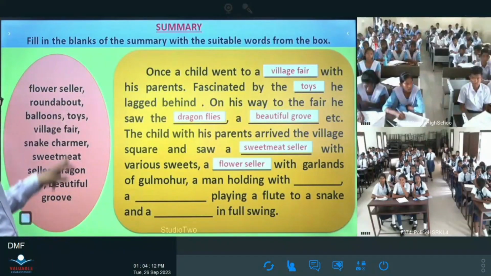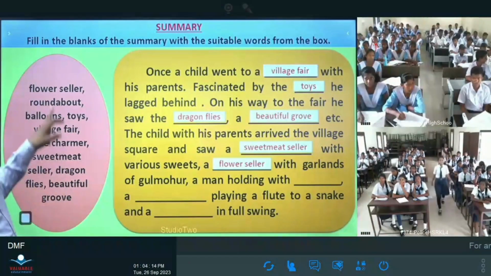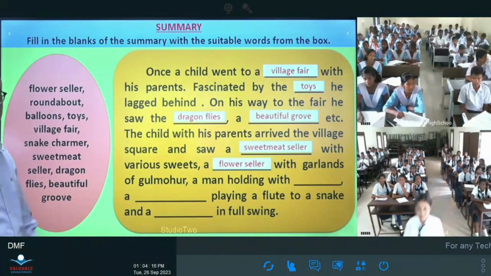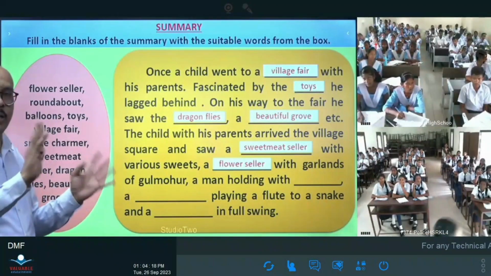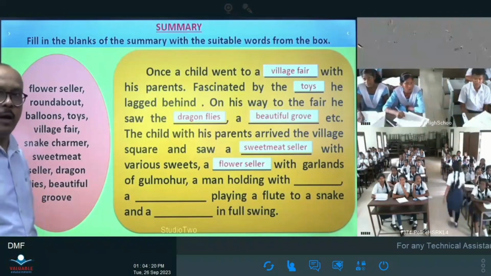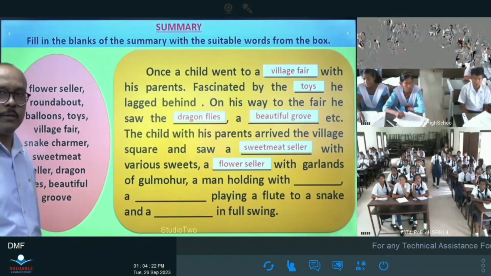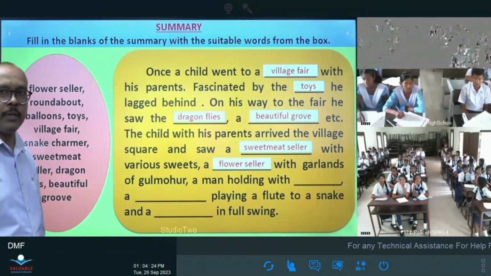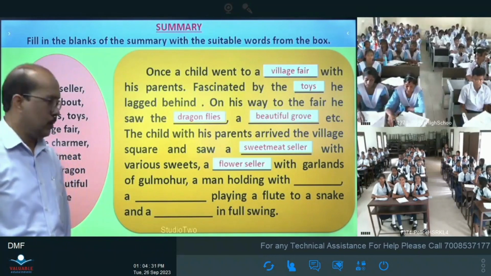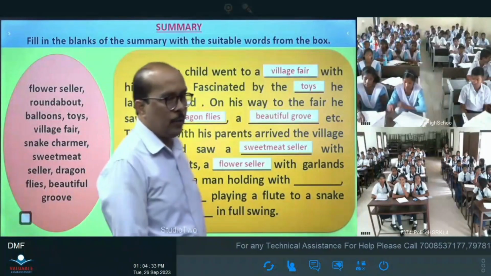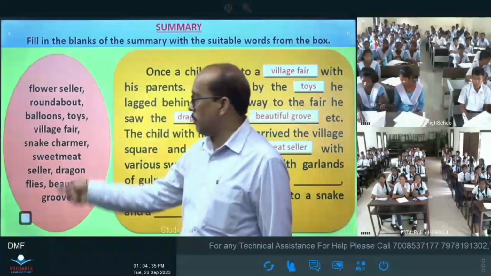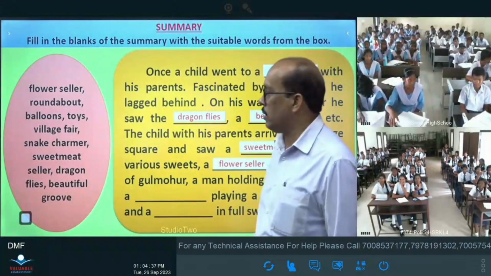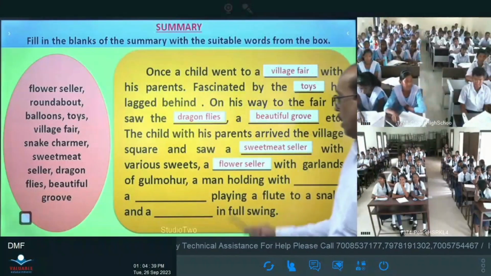You see the words are mentioned here. Many colorful things in different colors, yellow, red, green, orange, different colors over there. What kind of thing? Snake charmer. You see the different words where you can see many kinds of colorful things mentioned.